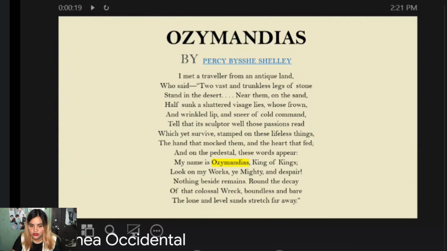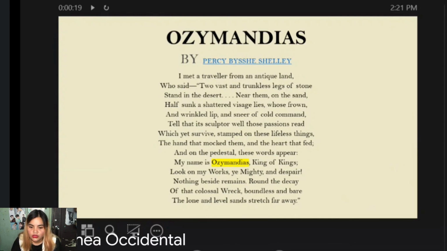Now let's move on to this one. We have here the King of Kings. This is a title given to Jesus in many books. As we all know, Percy Bysshe Shelley was an atheist. So I think this is a religious reference to Jesus. We can say that Ozymandias can think of himself as almost godlike. So maybe King George III was also thinking that he himself was godlike.